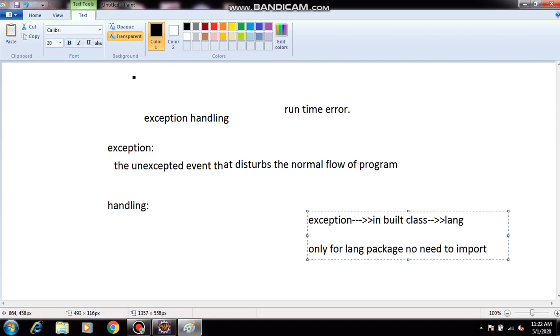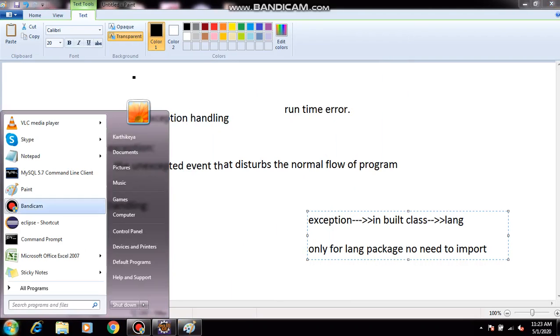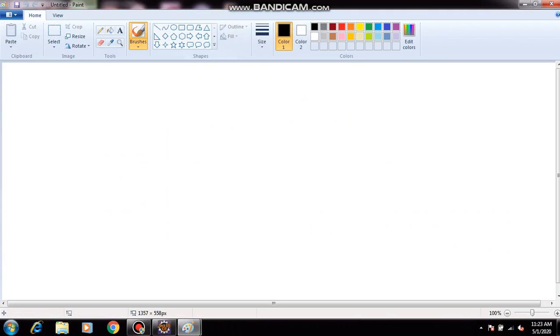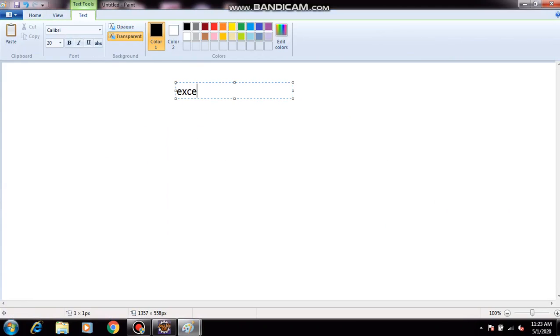We discussed String. String is also in the lang package. For String, we didn't import any package. Why? Because String is a class in the lang package. Like this, Exception is also available in the lang package, so there is no need to import. Exception is an inbuilt class in the lang package.